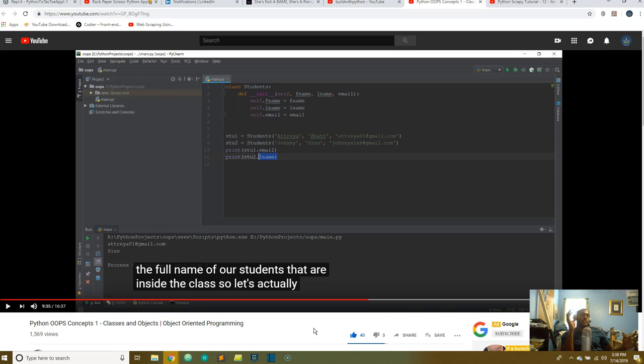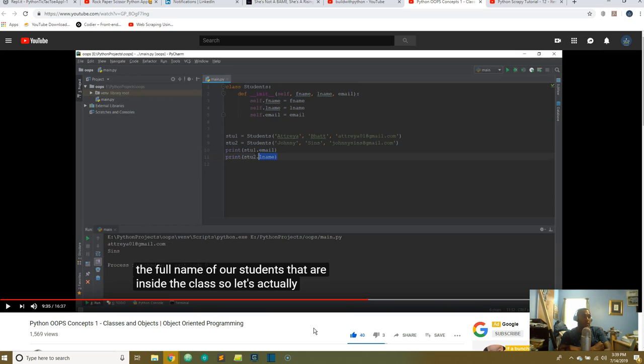It's the makings of a class, and then he went down and said self dot f name is equal to f name, and then below that, he's saying that these are the actual objects because the objects actually make up the class. So student1, student2, these are objects. And Johnny Sins at Gmail.